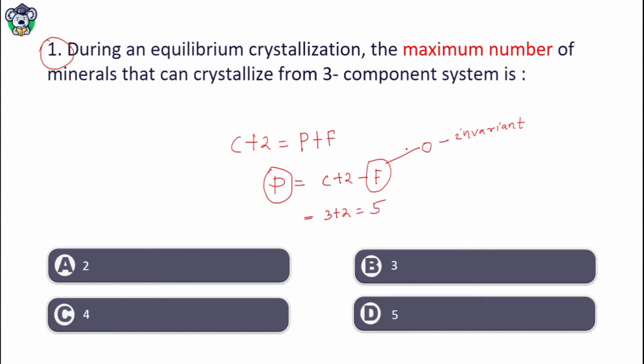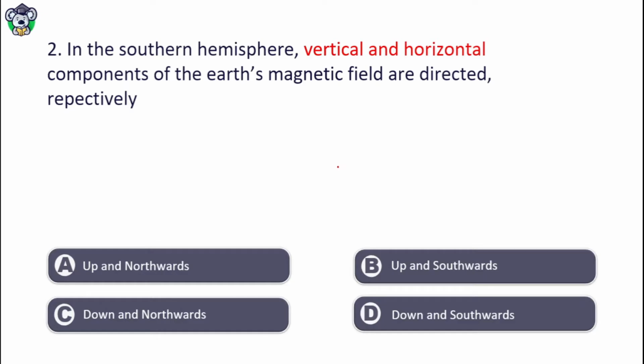Okay, next. In the southern hemisphere, vertical and horizontal components of the Earth's magnetic field are directed respectively: up and northwards, up and southwards, down and northwards, down and southwards. Which will be the right answer? The right answer will be up and northwards.